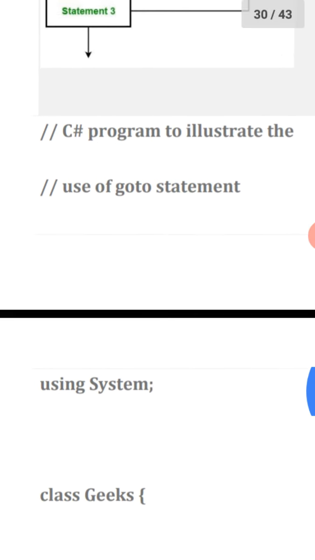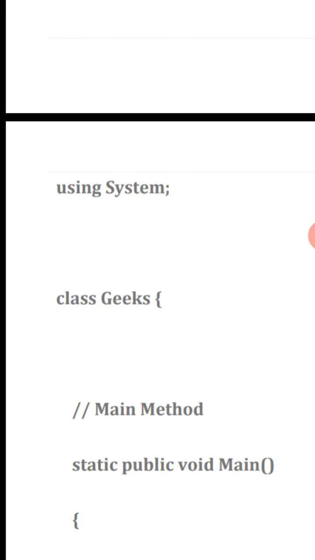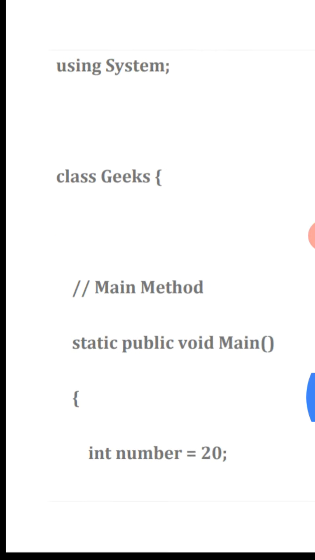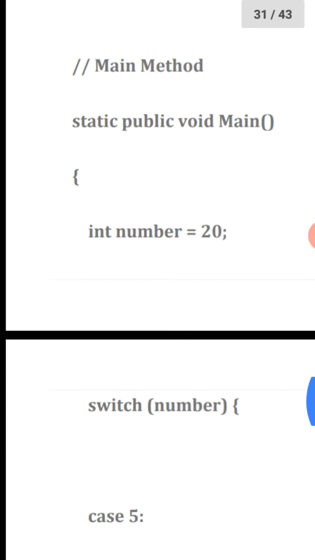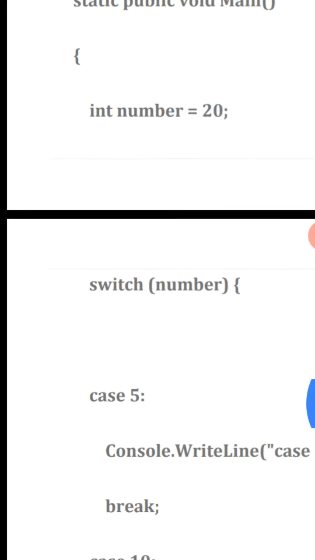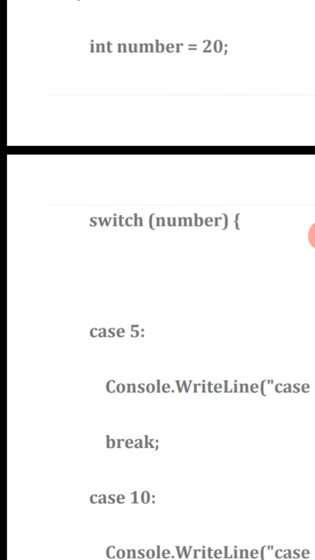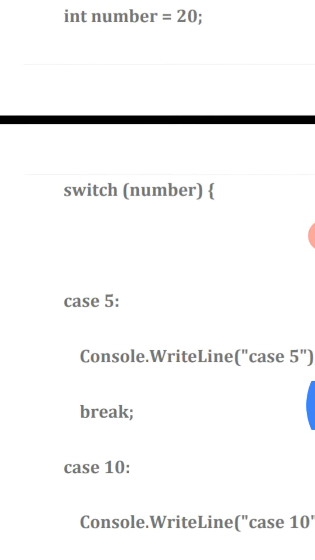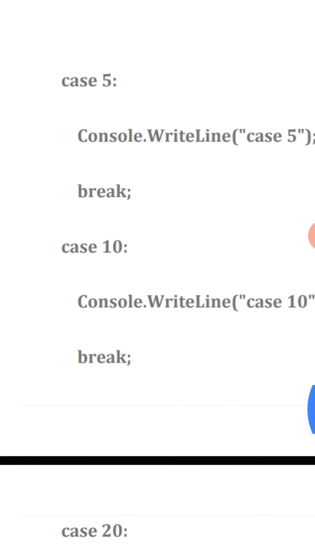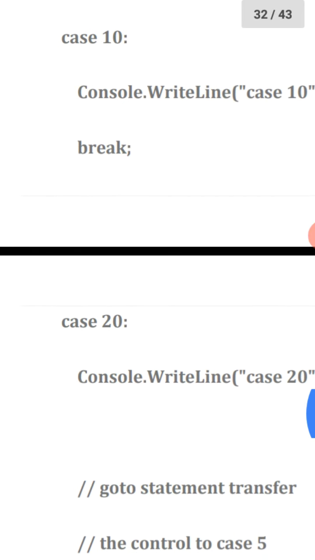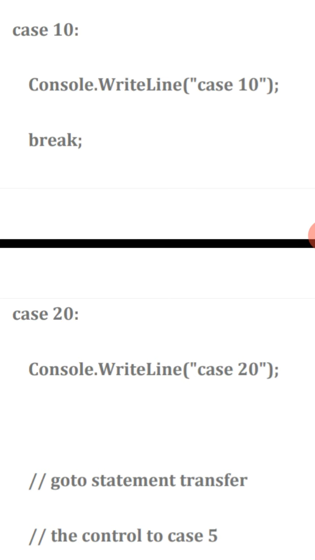See the example. Using System; class Geeks, static public void Main. This is the main method. Int number is equal to 20. Switch number, open the curly brace: case 5, Console.WriteLine case 5, break; case 10, Console.WriteLine case 10, break; case 20, Console.WriteLine case 20.